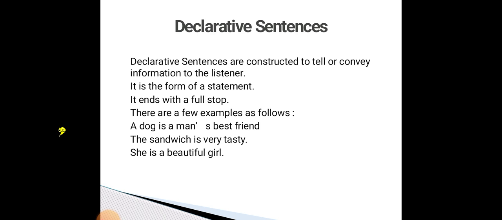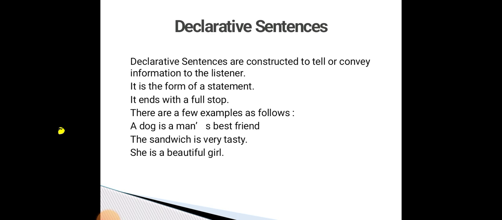The next example is the sandwich is very tasty. Telling information about the taste of the sandwich. The third example is she is a beautiful girl. In this sentence, informing about the beauty of the girl. All of them end with a period. This is called a declarative sentence.